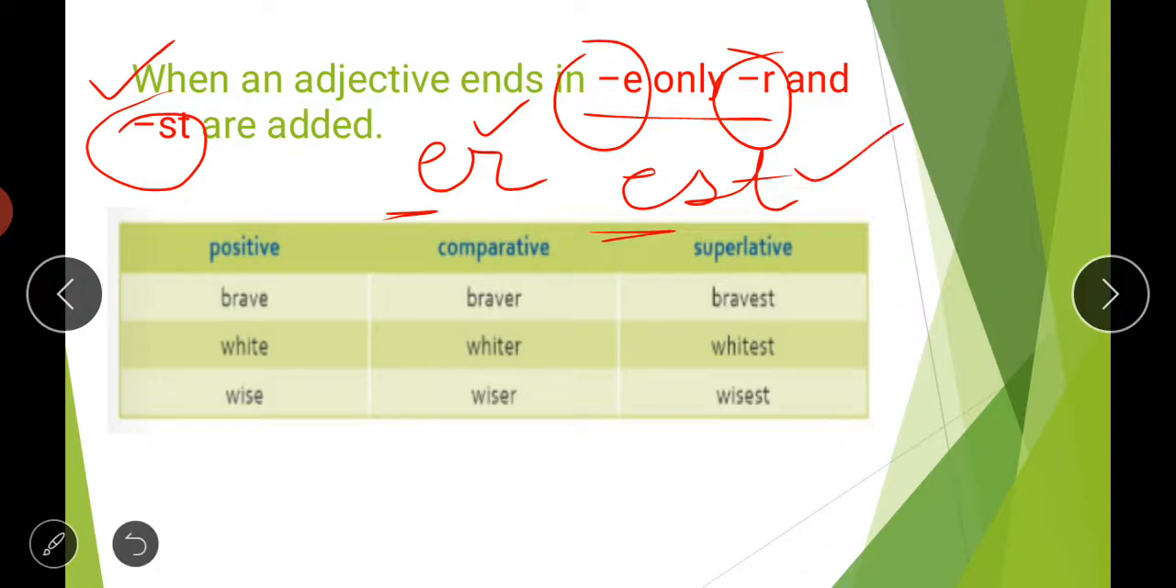will use st. So for example, brave. Brave is ending with the letter e, so we will add only r here and here st. So brave, braver, bravest; white, whiter, whitest; wise, wiser, wisest. So in all these three cases, these positive words are ending with the letter e, so we will simply add only r in case of comparative and st in case of superlative.